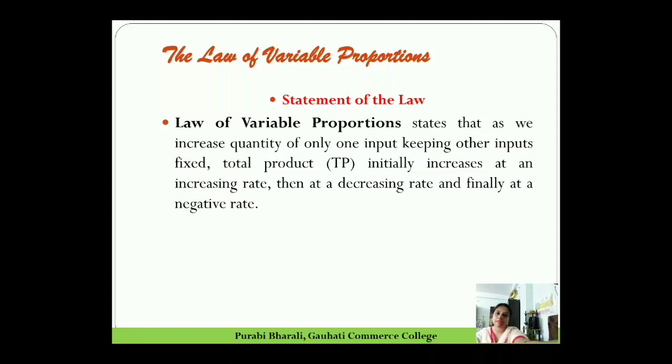And what is the last and final stage? Third stage, that finally total product will start falling. It will increase at a negative rate. Increasing at a negative rate means it starts falling. So here from the statement of the law, we can see there are 3 different stages that we are going to explain with the law.